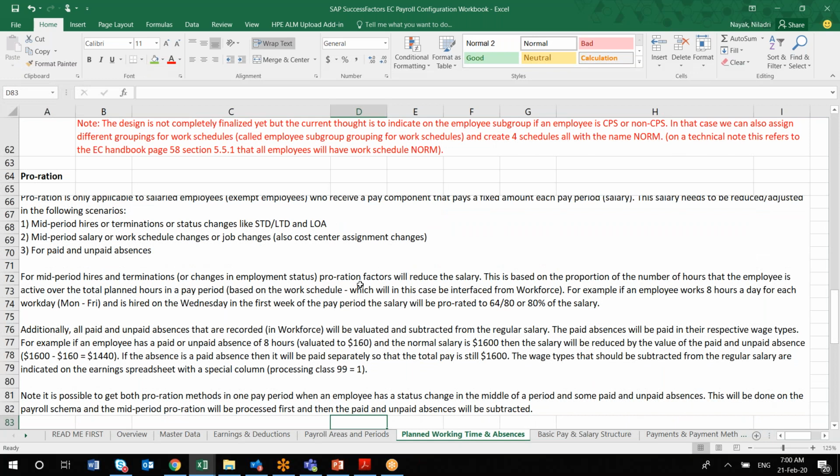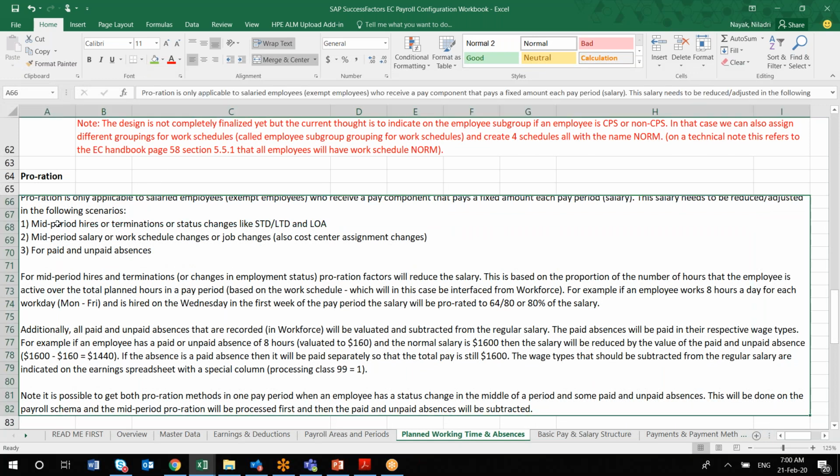Also you'll be finding what the implications are if there is any proration. Suppose the person is joining in the middle of the month, how will this proration work? Generally it will be prorated. And which wage types will be changed according to the proration, and which wage types will not be prorated. Those things you have to just capture as an input here.